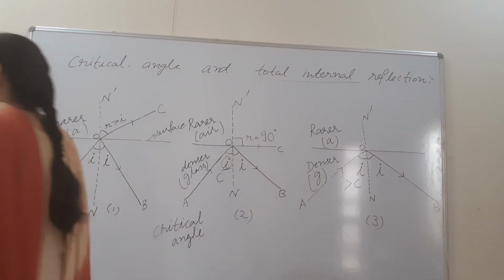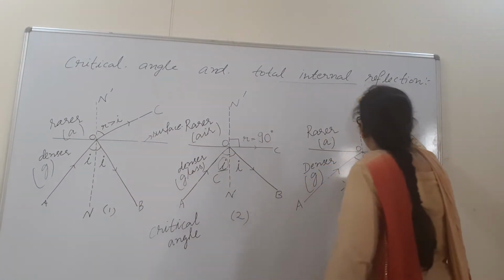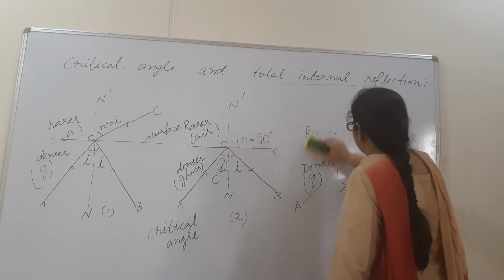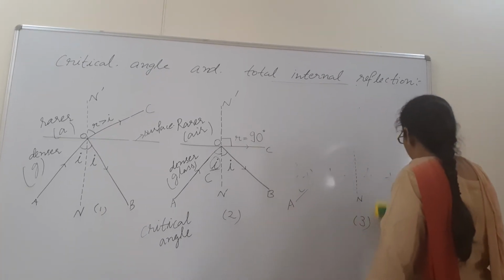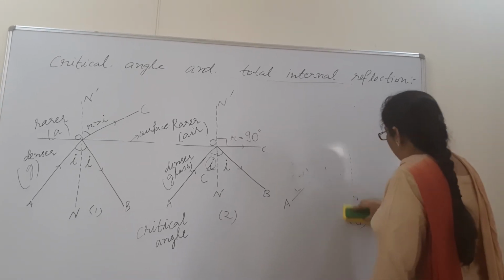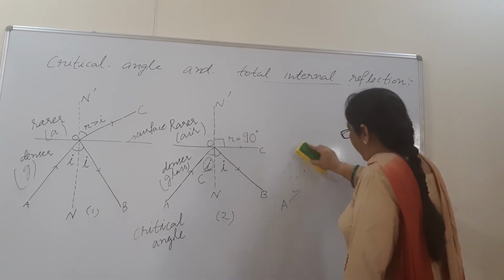Now beta, our next point is we have to give the relation between mu and critical angle. What is mu? Refractive index.